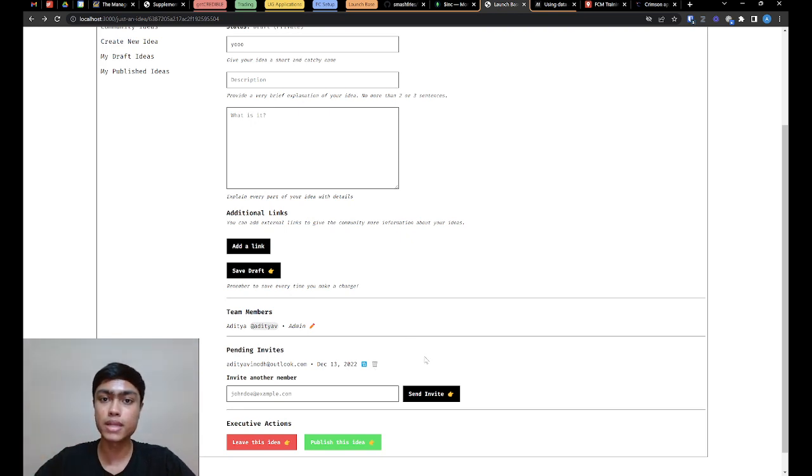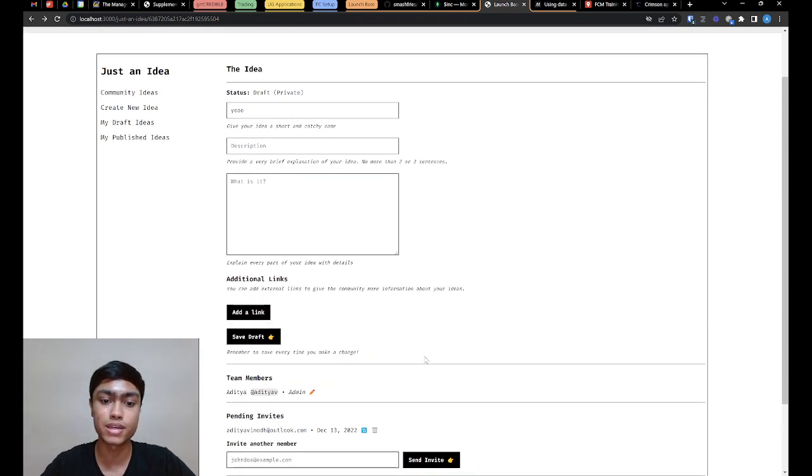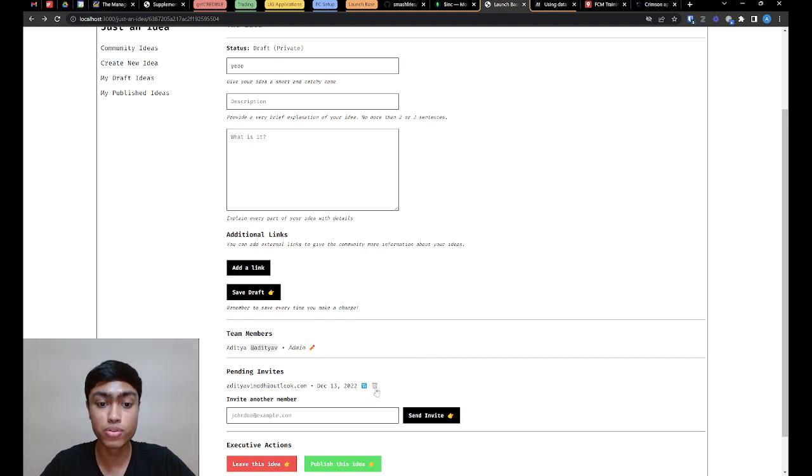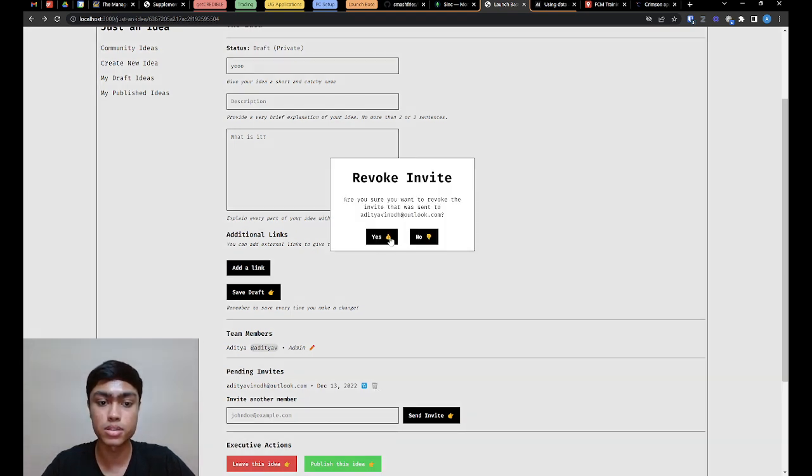So every time you send an invite, we send them an email with a link. If they click on the link, they can accept the invite and they're also invited and have access to the idea. So at any point of time before they accept the invite, if you want to revoke the invite, it's not going to work anymore. Even if they do click on the link, that invite ID is not accessible anymore or it's not valid. So we can revoke it using this method.